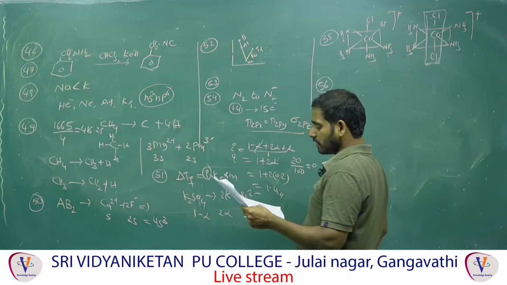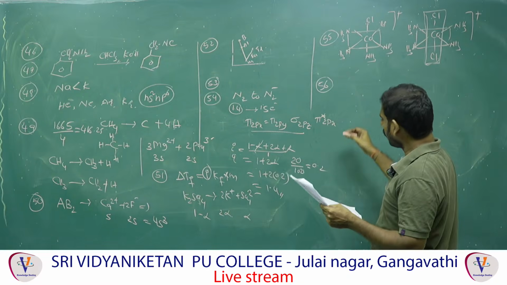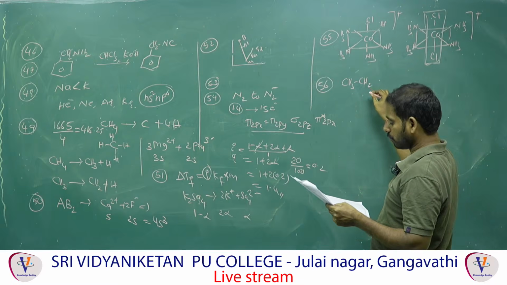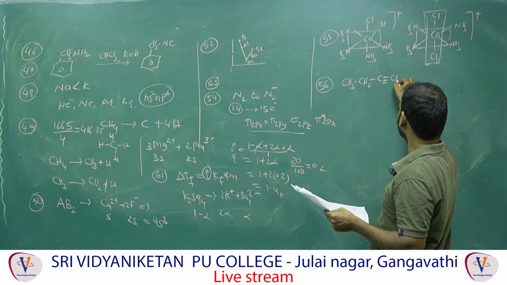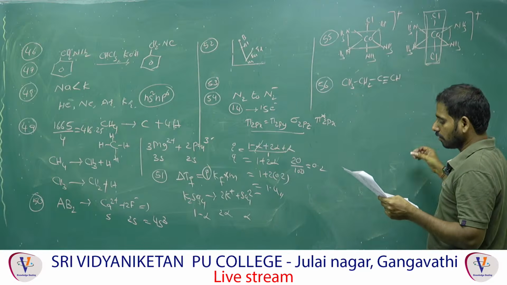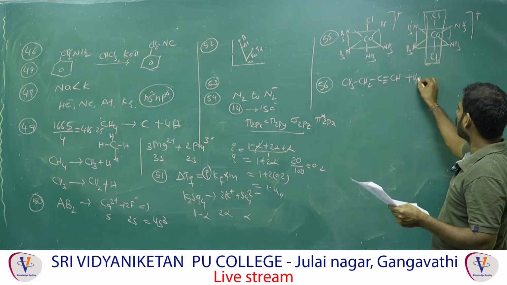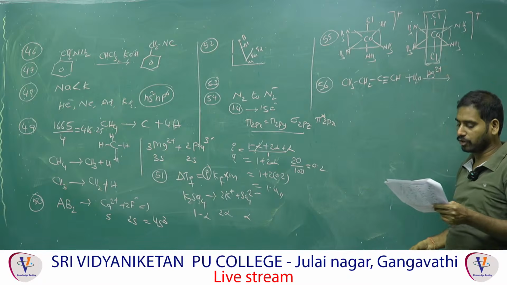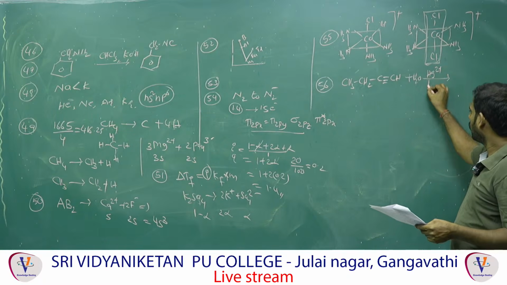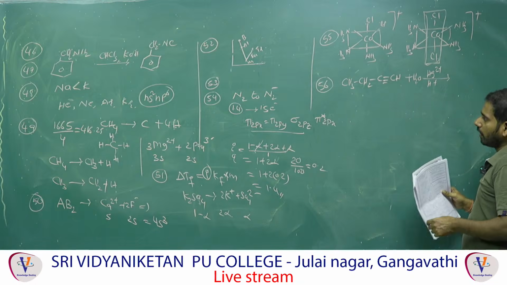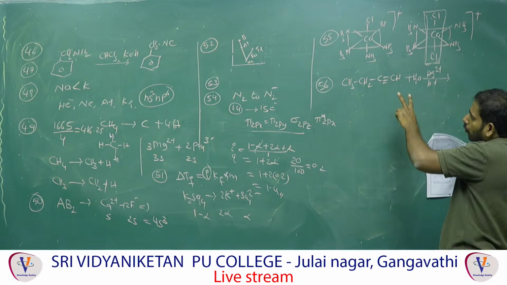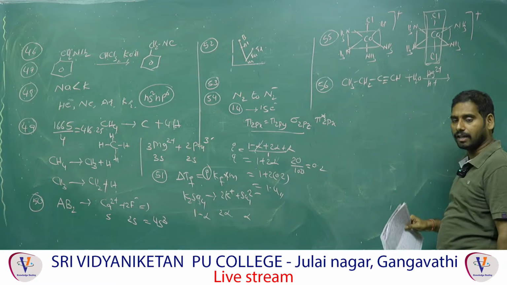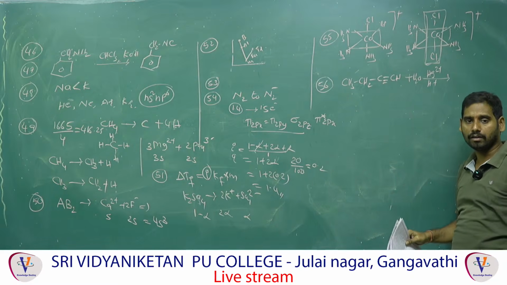Next one, question number 56. They have given the alkyne CH3CH2C≡CH. They are adding water in the presence of mercury. That means it is an unsymmetrical alkyne, with mercury followed by H+. One point I am going to remind you: only the 2 carbon ethyne, that is called acetylene, also called ethyne,